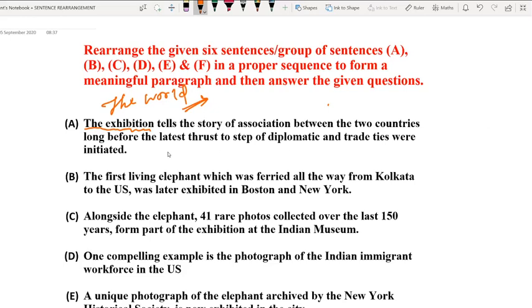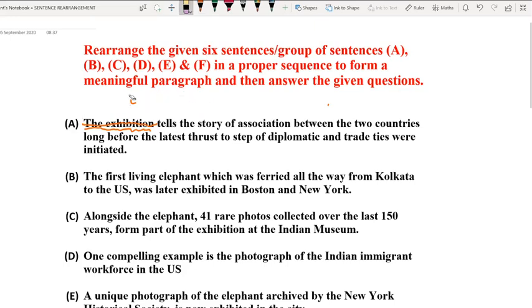But when I start a sentence with the exhibition, all of a sudden a question strikes our mind: which exhibition? The exhibition talks about a particular exhibition, and there has not been any information or any mention about that exhibition before. In fact, we are going to start it, and here, just for this confusion, we are eliminating option A. It cannot be the first sentence.